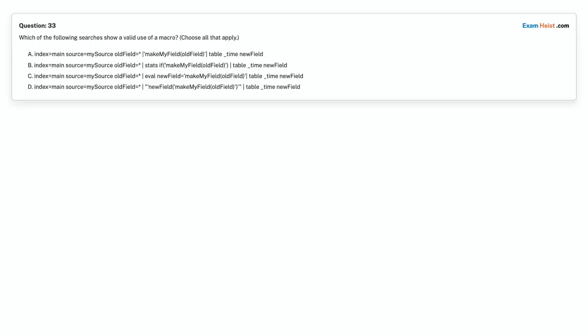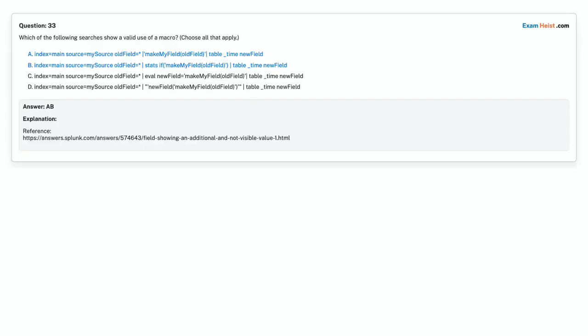Question 33. Which of the following searches show a valid use of a macro? Choose all that apply. Option A. index=main source=mysource oldfield=*, `make_my_field(oldfield)`, table _time newfield. Option B. index=main source=mysource oldfield=*, stats if `make_my_field(oldfield)`, table _time newfield. Option C. index=main source=mysource oldfield=*, eval newfield=`make_my_field(oldfield)`, table _time newfield. Option D. index=main source=mysource oldfield=*, newfield `make_my_field(oldfield)`, table _time newfield. Choose the correct answer. Correct answer is option A.